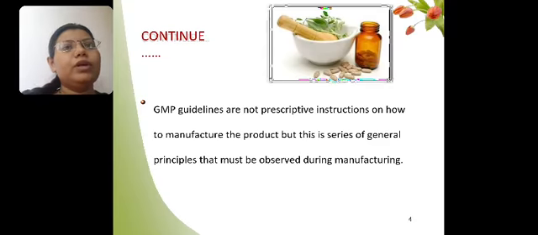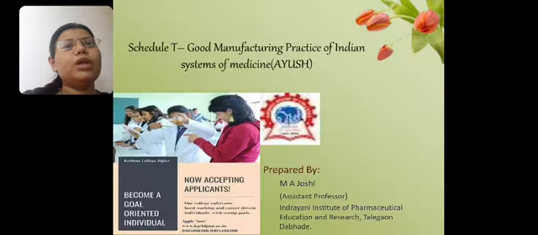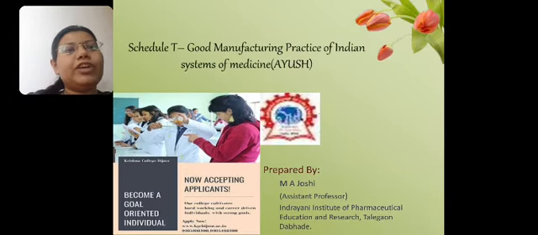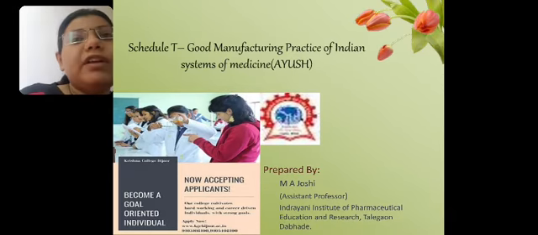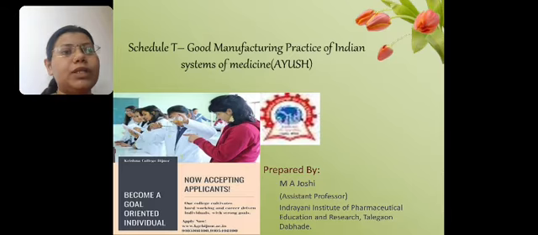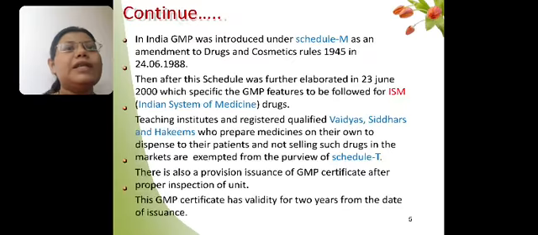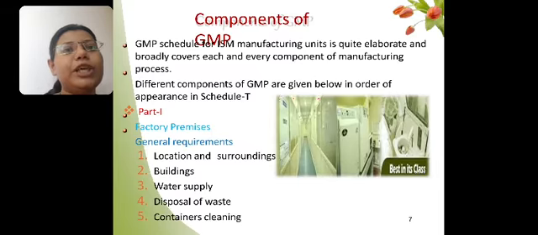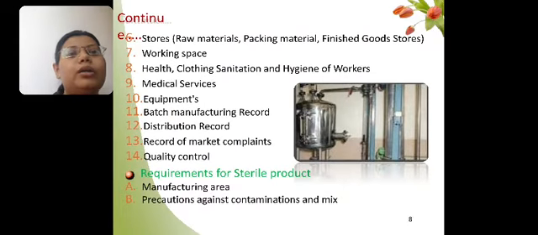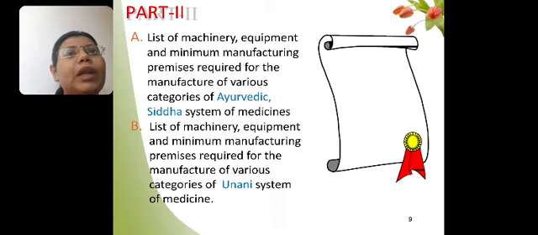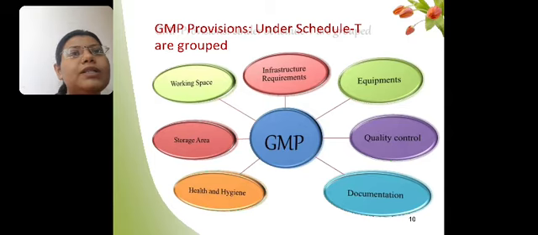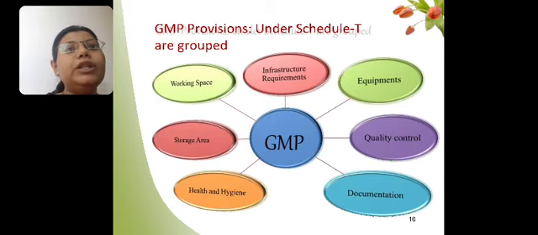Good morning everyone. In today's lecture we are going to learn about Schedule T, good manufacturing practices for Indian systems of medicine, that is Ayurvedic, Siddha and Unani systems of medicine. In the last lecture we saw what GMP is required and what the two different parts of GMP are. We have discussed both the parts, and now we are going to discuss GMP provisions under Schedule T.